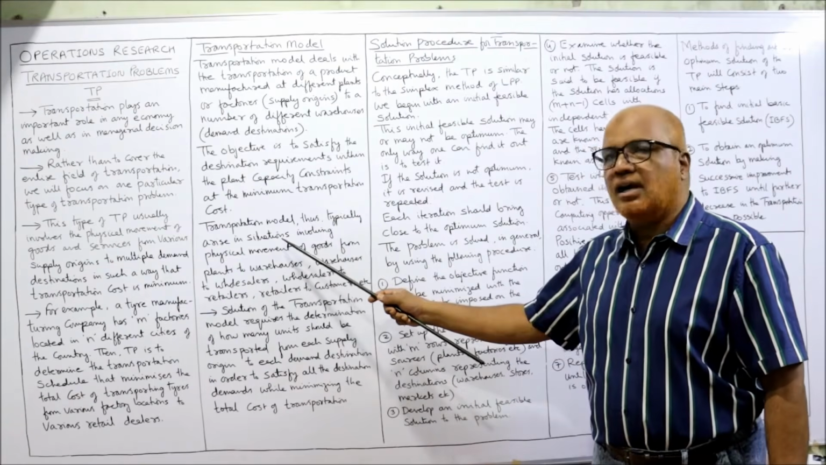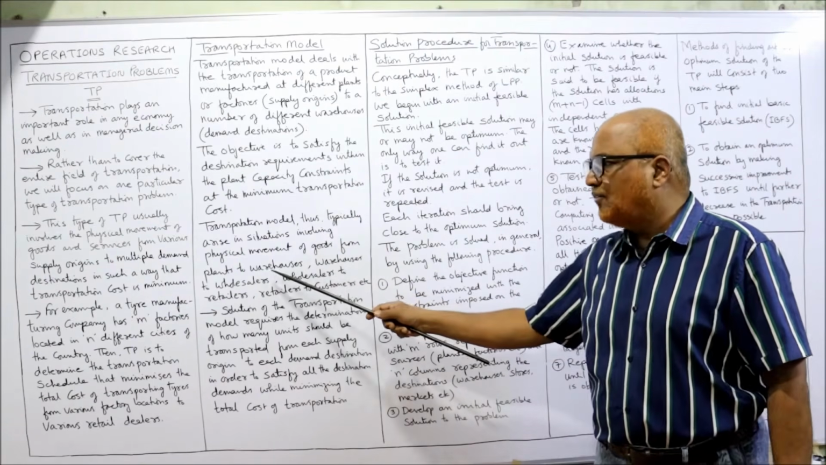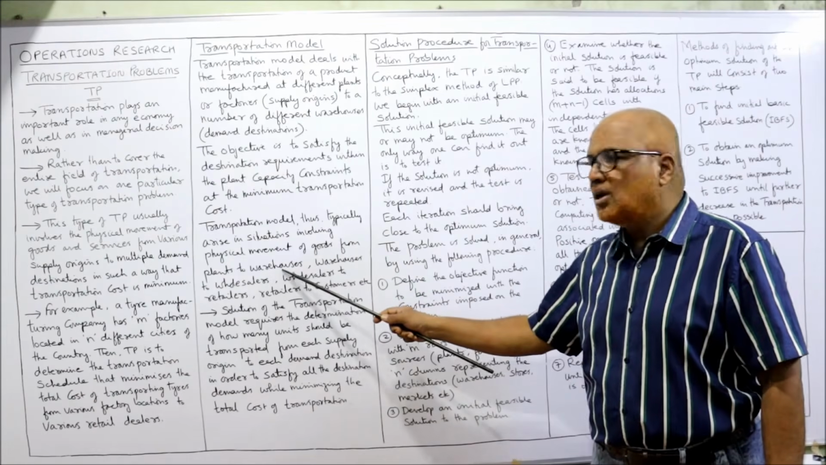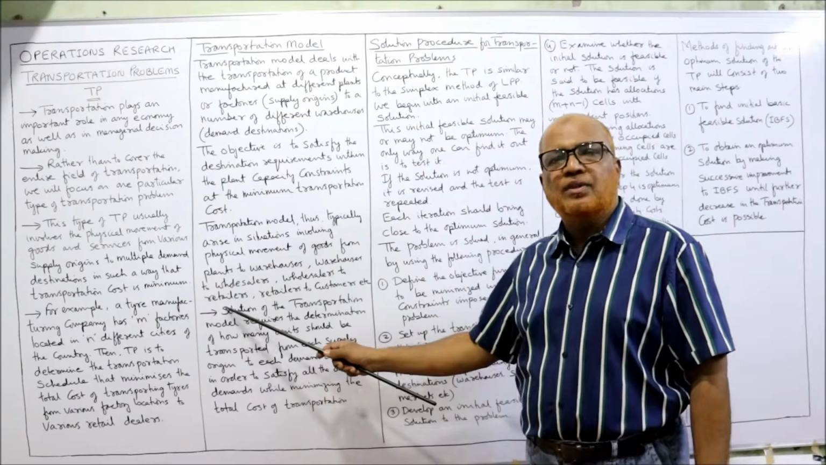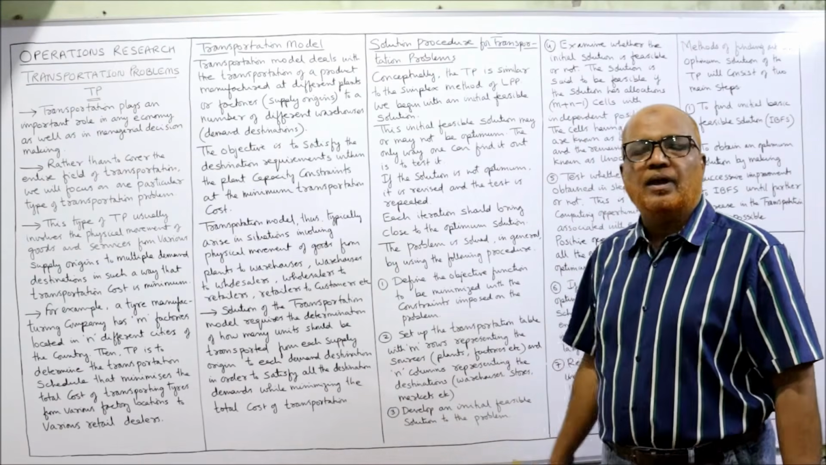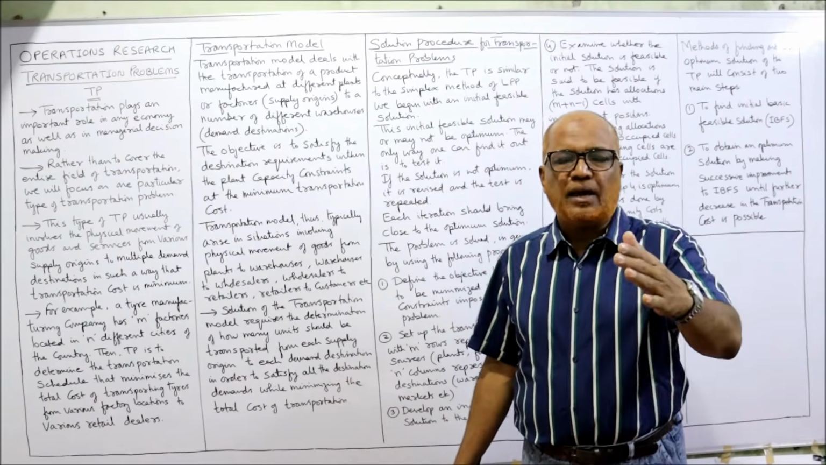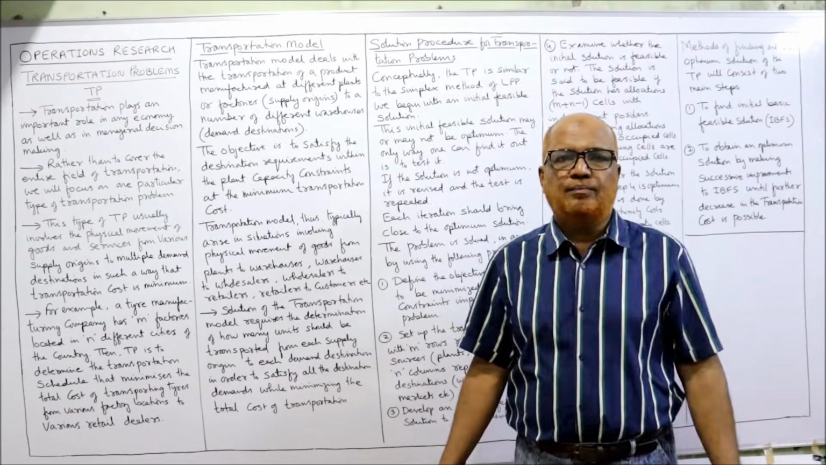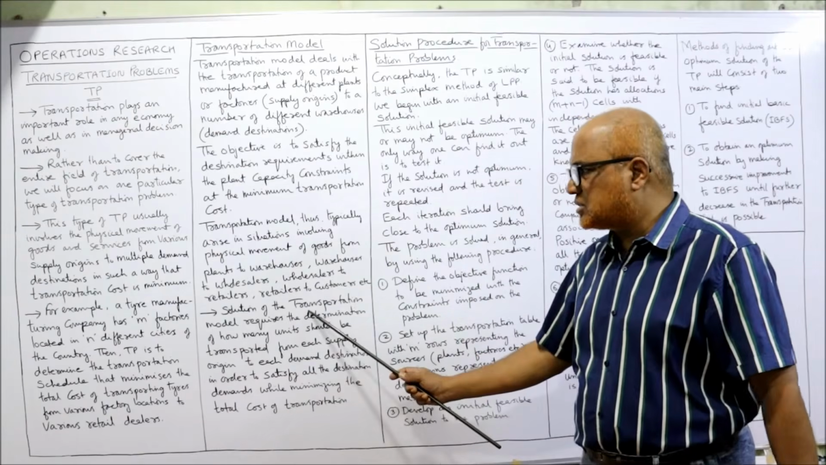Transportation models thus typically arise in situations involving physical movement of goods from plant to warehouse, from warehouse to wholesaler, from wholesaler to retailer, from retailer to customer, etc. A chain is there. One place is the supply, another place is the demand. So we have different suppliers and different demand destinations.